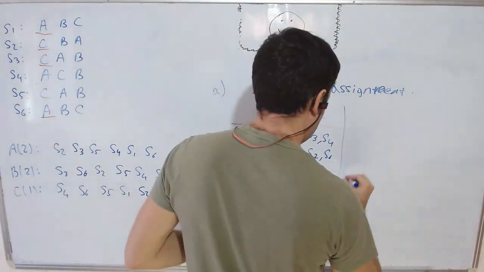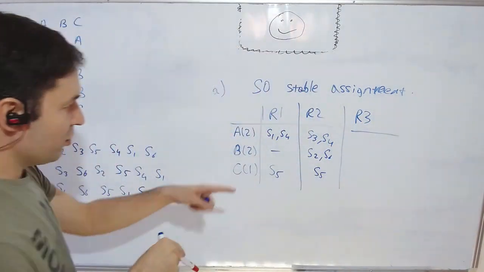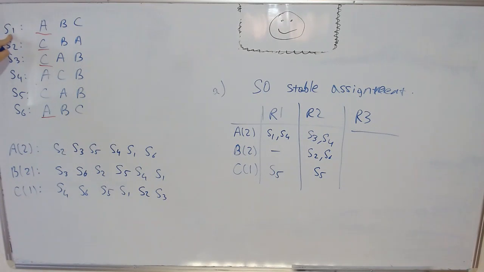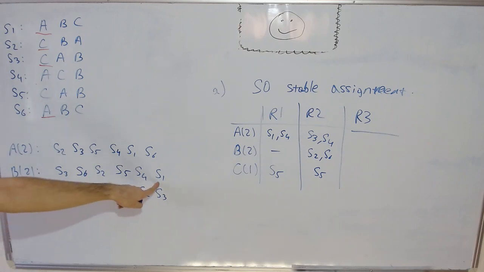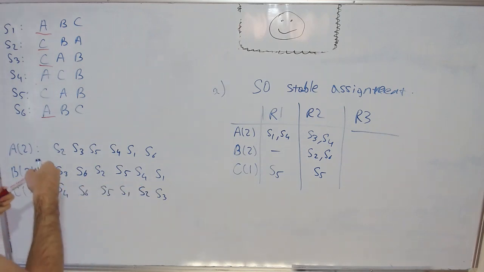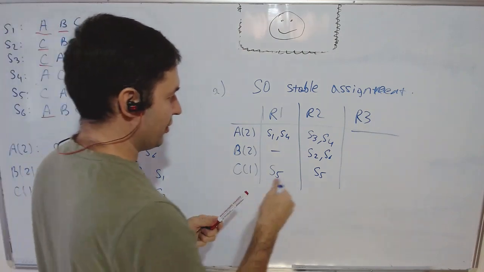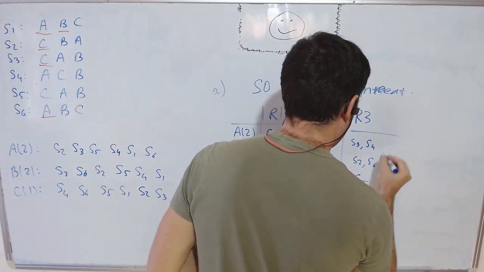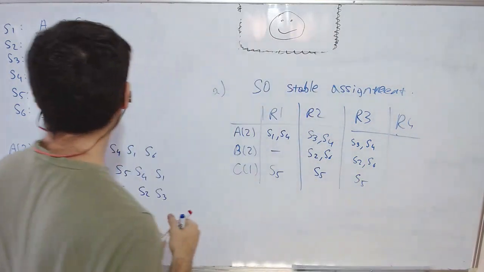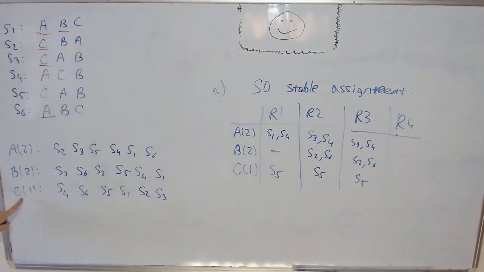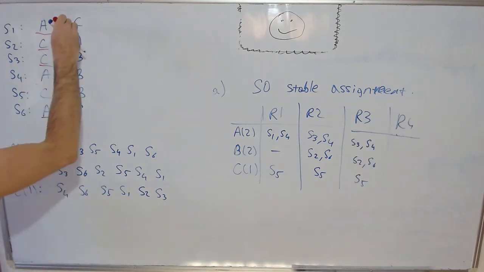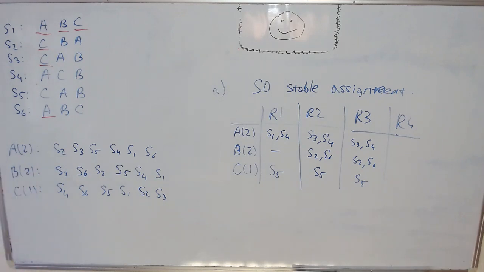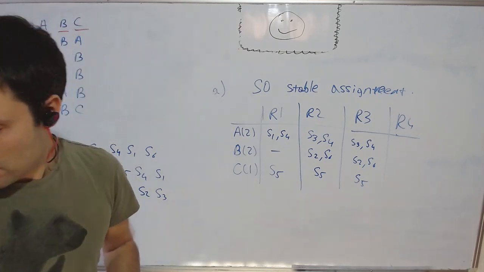So we go into round 3. Almost everyone is there except for S1, so S1 will be proposing to his second choice, school B. Notice that in school B he has very low priority, so nothing happens. He just burns his option. And then in round 4, he proposes to school C. In school C, he has a decent priority, but still lower than S5, so he burns his last option and ends up unmatched.